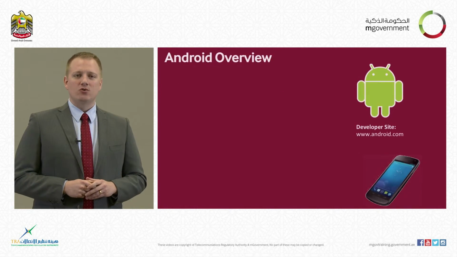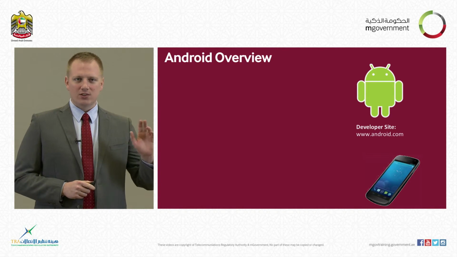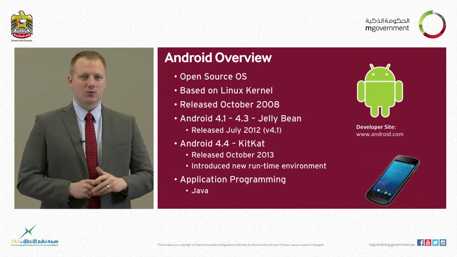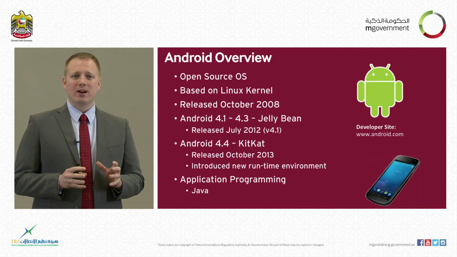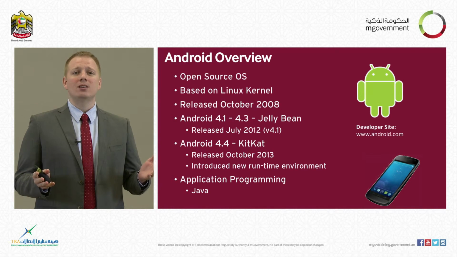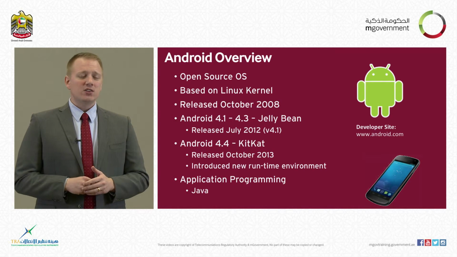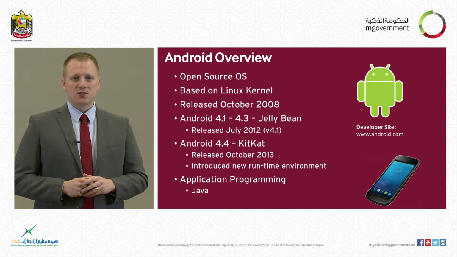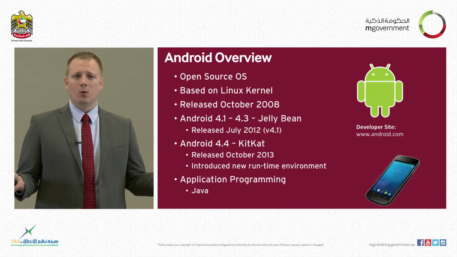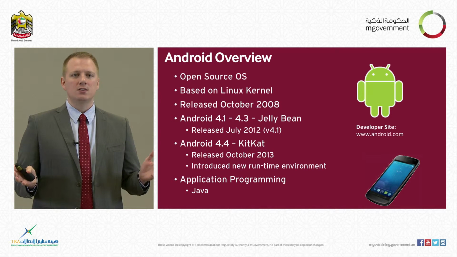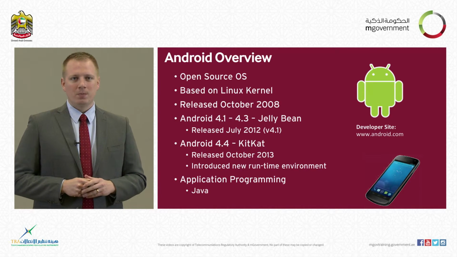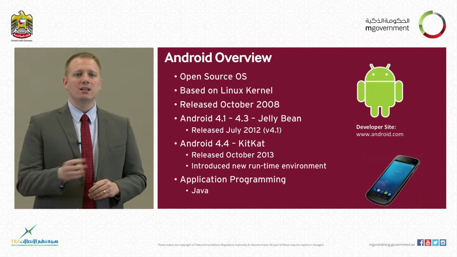Finally, Android. Unlike the previous 3, Android is an open source operating system. This means if you want to get your hands on the source code for the operating system, all you have to do is go online and download it. You can look at every single line of code. Now, this is very helpful because open source systems are open to every developer in the world, who can then find things such as security vulnerabilities and publish fixes for them. So it's very handy, and it also makes it easy to put on many different devices.